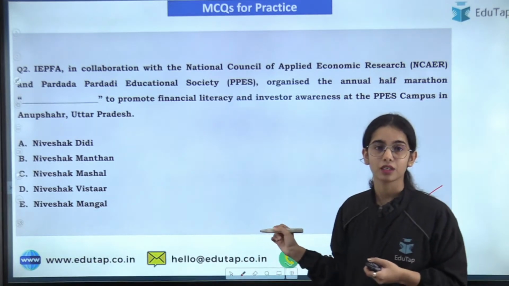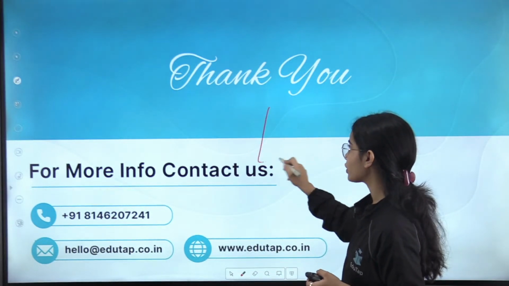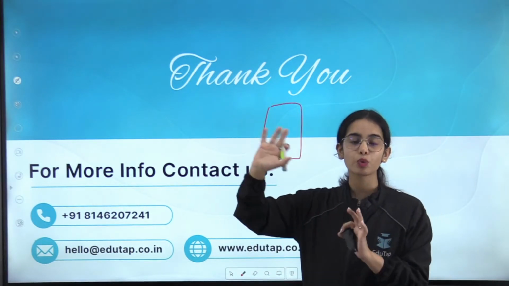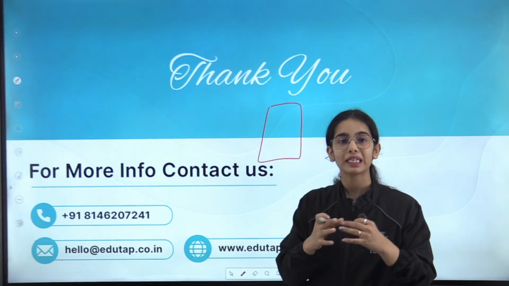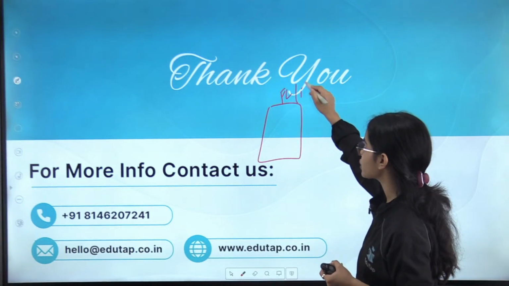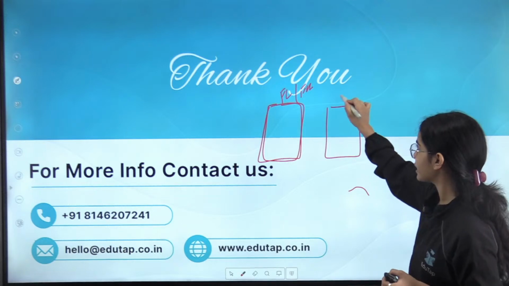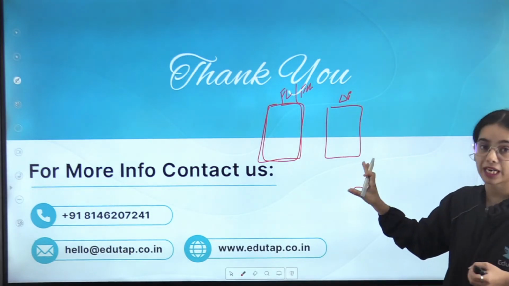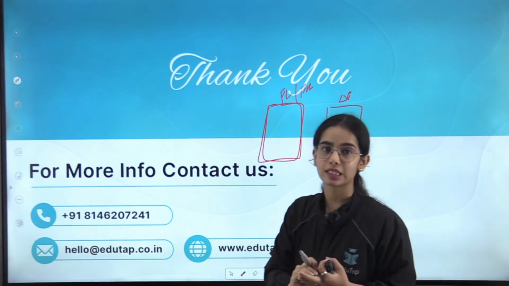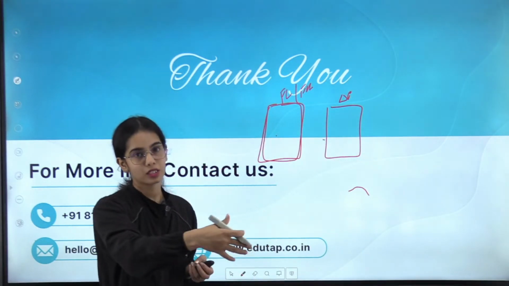So this is the idea. Rather than mugging up, you can make your notes. In the end you have to mug up the data, but at least you need to have some understanding. If we are talking about financial literacy or financial awareness, you can make notes like this. For the digital payment data, you can make separate notes that you can use in your answer writing also. For different segments you can make such notes.